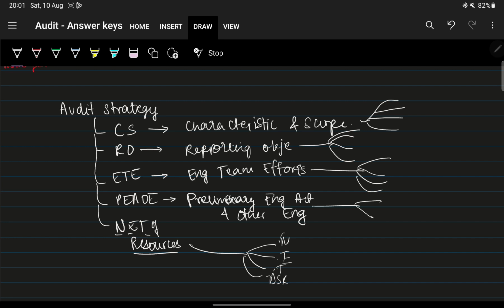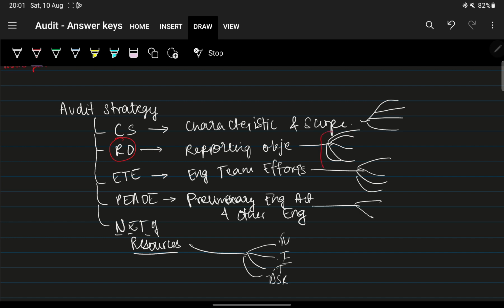Okay, so what they are asking is about this part, and they are asking you to explain these 4 or 5 things. I think there are 5, right? Let's add one more.